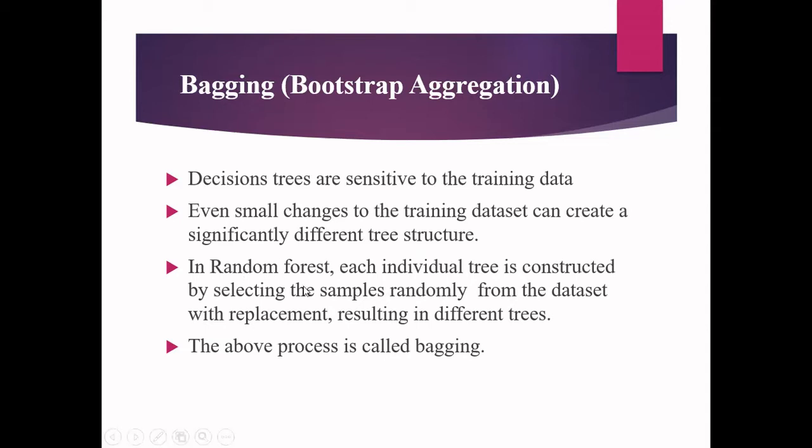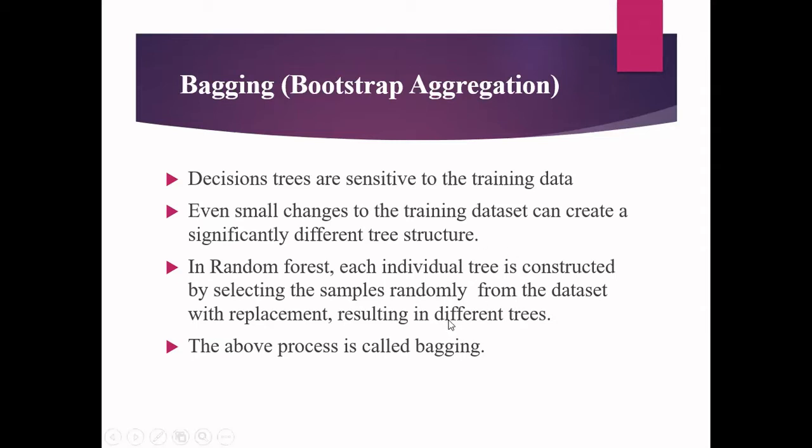Whereas in random forest, each individual tree is constructed by selecting samples randomly from the data set with replacement. For example, if my data set has 100 samples, I will not give all 100 samples to the trees. Instead, for every tree, I will select a different group of samples and forward that.